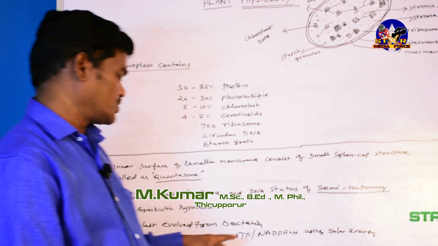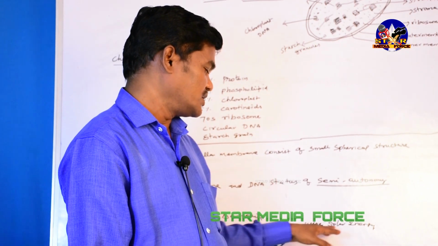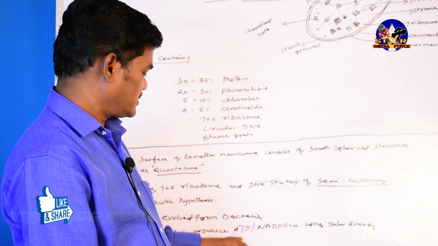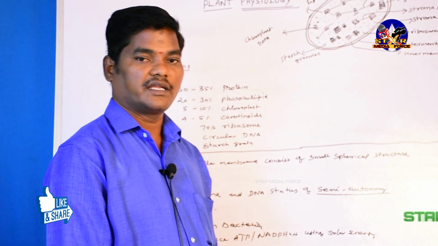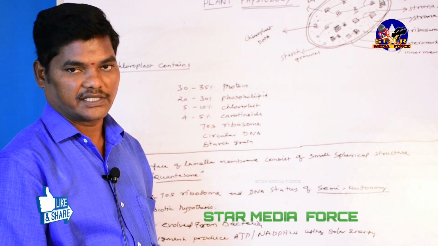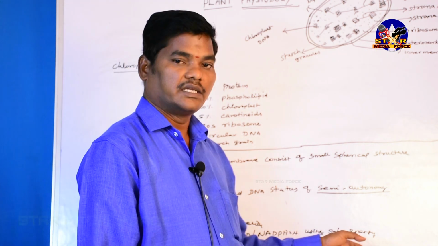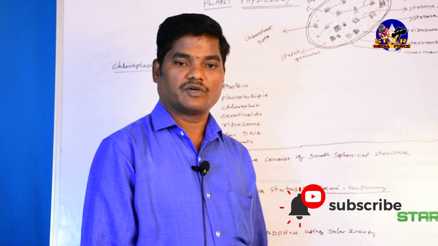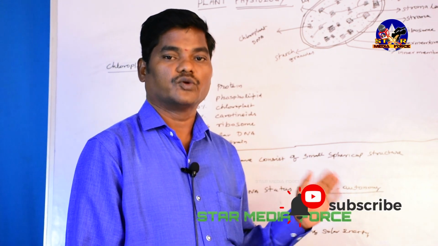Thylakoid pigments produce ATP and NADPH using solar energy. These are the two types of currency or energy particle. They are produced by the light reaction; that is the energy currency, made with the help of solar energy. So keep it in your mind. This is very useful to you.